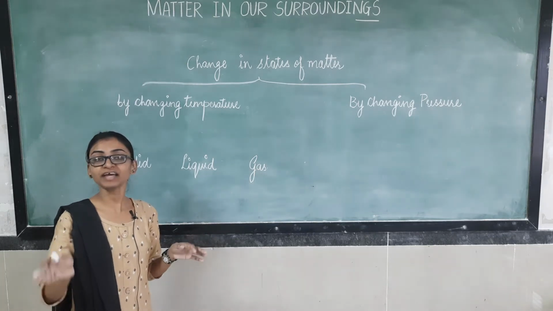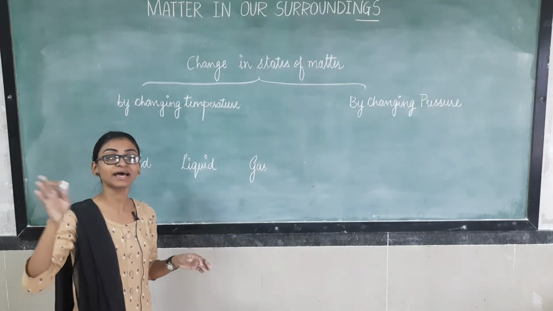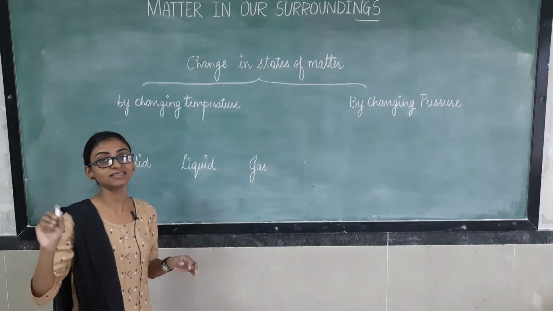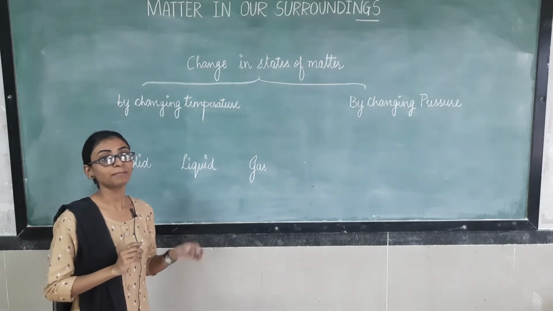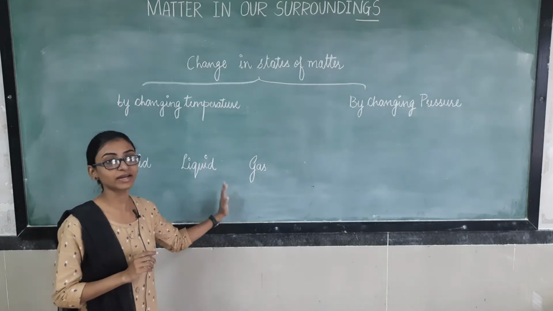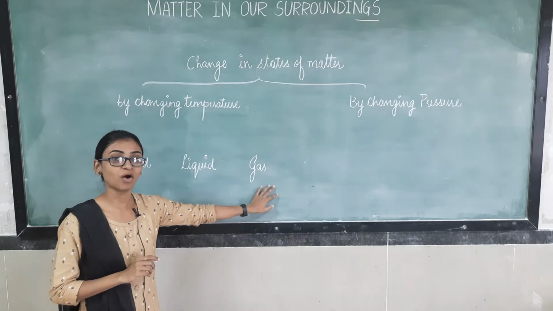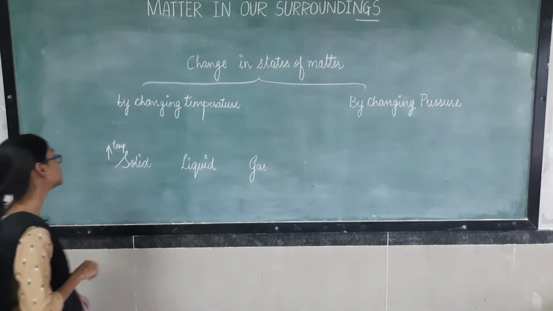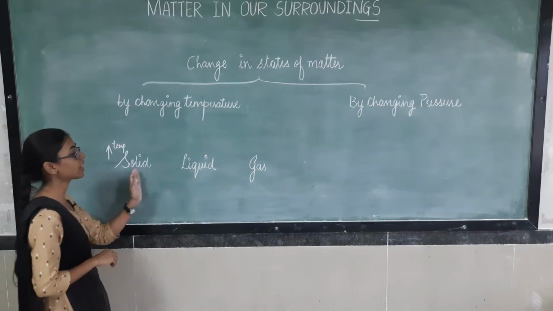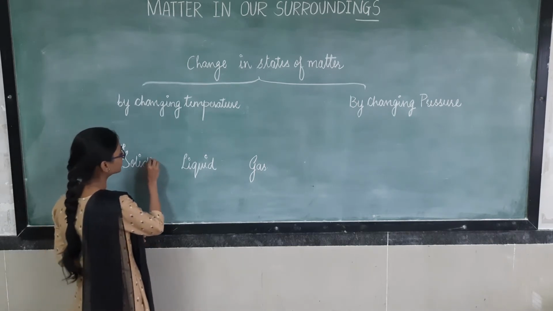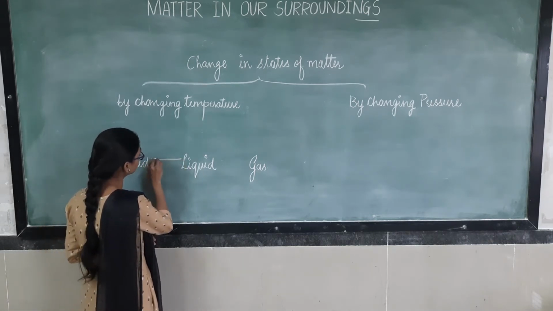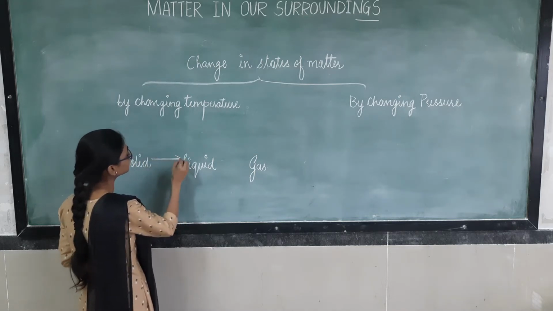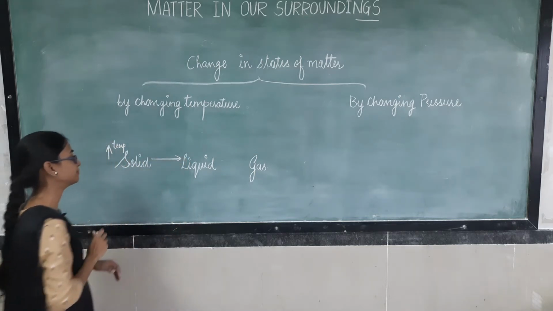Means when we are increasing temperature, the ice starts melting, right? This solid is getting converted into the form of liquid, isn't it? So here solid is getting converted into liquid.